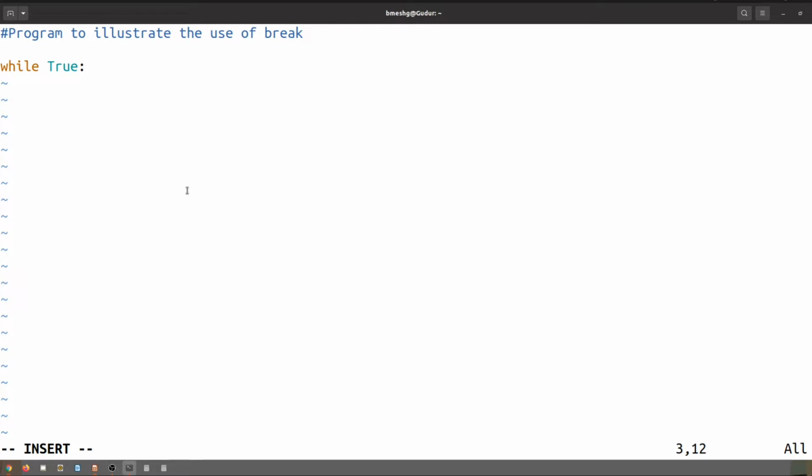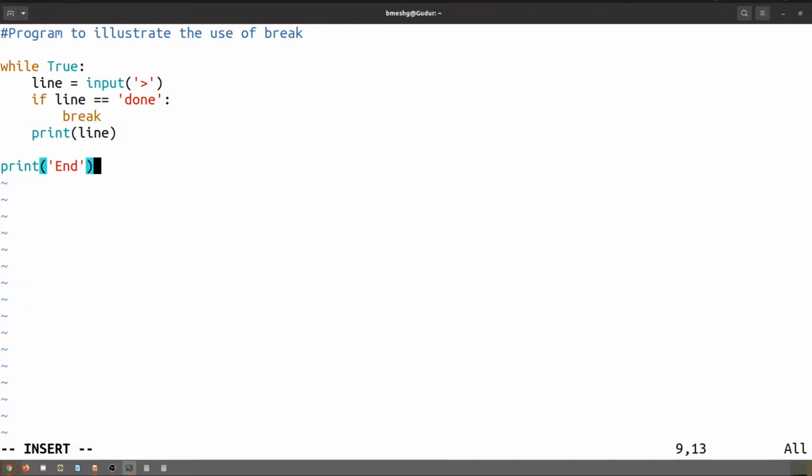Note that after the expression you are supposed to type a colon. Here I am going to ask for the input, and let me compare that. If line is equal to done, then break, otherwise print whatever is there in line, and afterwards just print end.